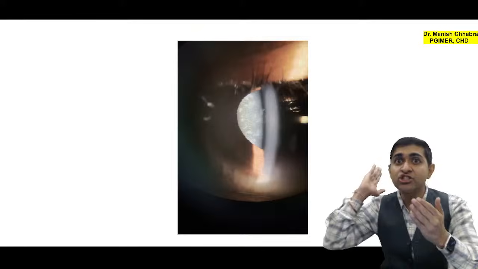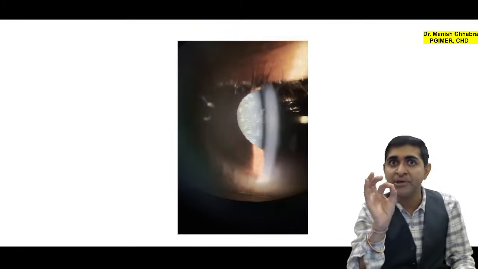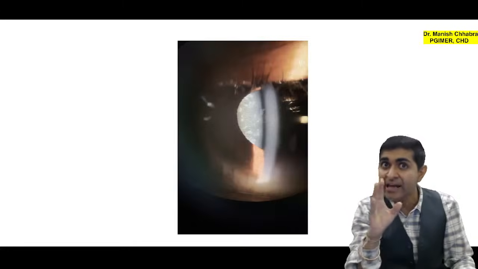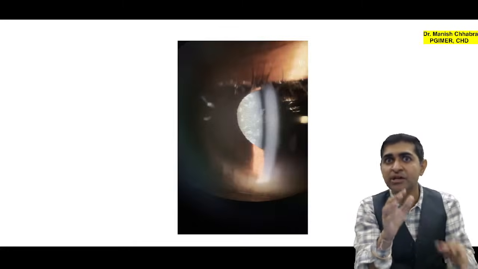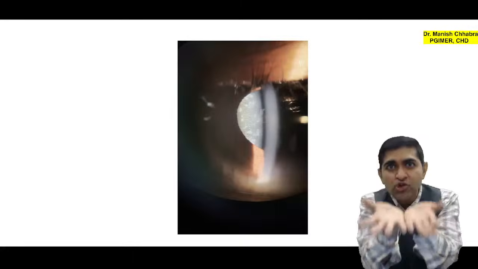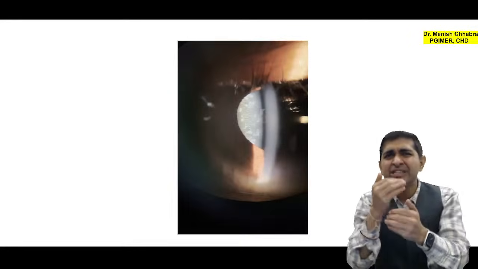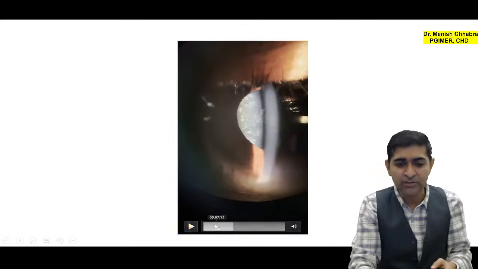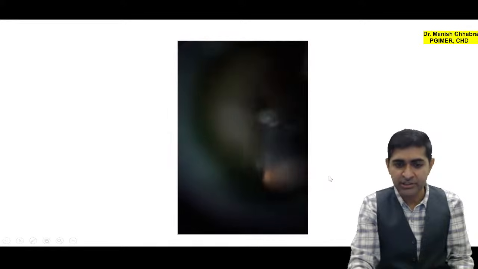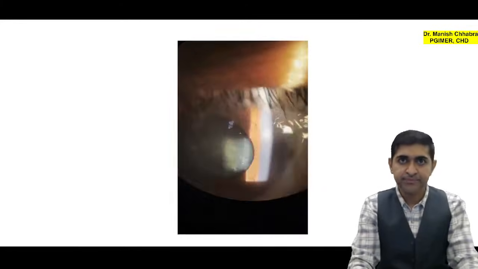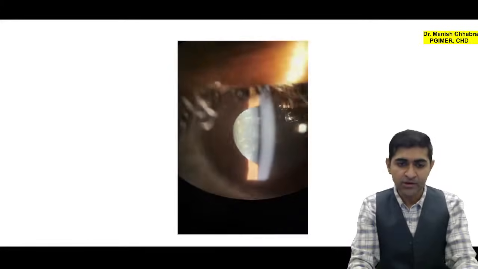Because when the light strikes the small opacities, the reflected light appears blue in color. It is not that these opacities are blue in color. These opacities are white only, the precipitation of insoluble proteins only. But it just appears like blue on reflection. So don't worry for that, right? I hope it is clear. Okay. Very good. So you can appreciate.